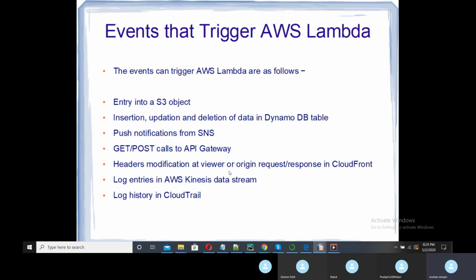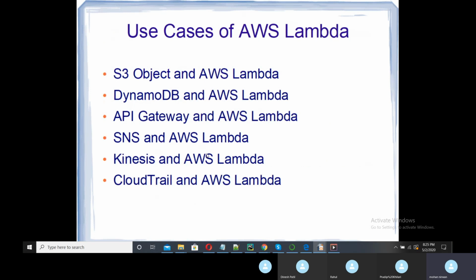Headers modification at viewer or origin request and response in a CloudFront. So this is a CloudFront example. Log entries in the AWS Kinesis data stream and log history of a CloudTrail. We will see one example of an API Gateway today, and then you will be more comfortable with this. So use cases of AWS Lambda are similar to that.